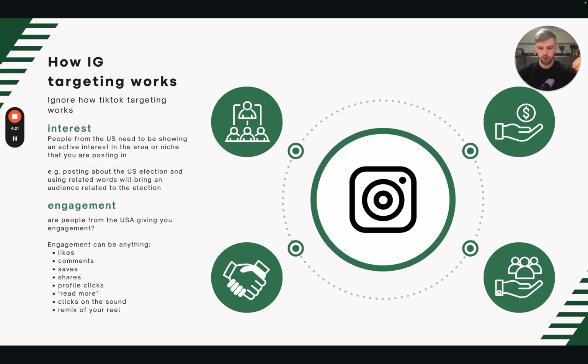They're clicking read more. Clicks on the sound, if they're clicking on the sound that's attached to that reel, and remixes of your reel. If it's controversial, they're replying to it, or whatever. That's all interactions and engagement. So if that is people from the US doing that, that is obviously going to attract more of a US audience because Instagram is seeing, oh, people from the US love this content and are engaging with it, and therefore wants to push more engagement towards you by giving you more US people.